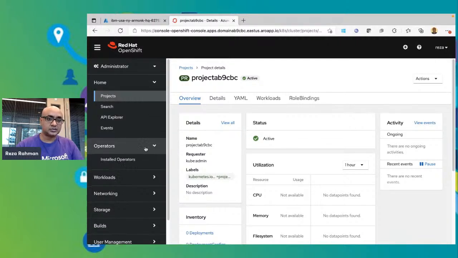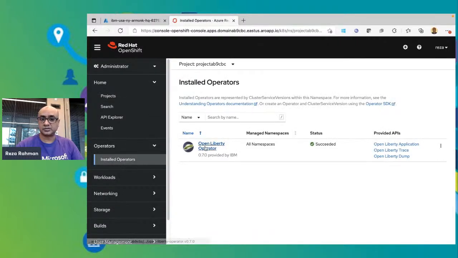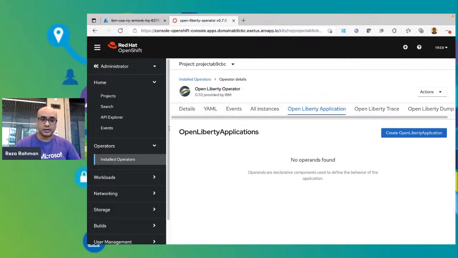And you'll also see that there's an operator that was installed for me. So here's the Open Liberty operator. This is the operator that we will use in order to do deployments of Liberty applications into Azure Red Hat OpenShift. It's a nice UI. Again, it allows for a more abstracted way of doing deployments. But also, as you'll see in the YAML, it significantly reduces the complexity of the YAML as well. So it's basically as though OpenShift knows what Open Liberty is. So if you're going to look at the Open Liberty application, there isn't one right now.